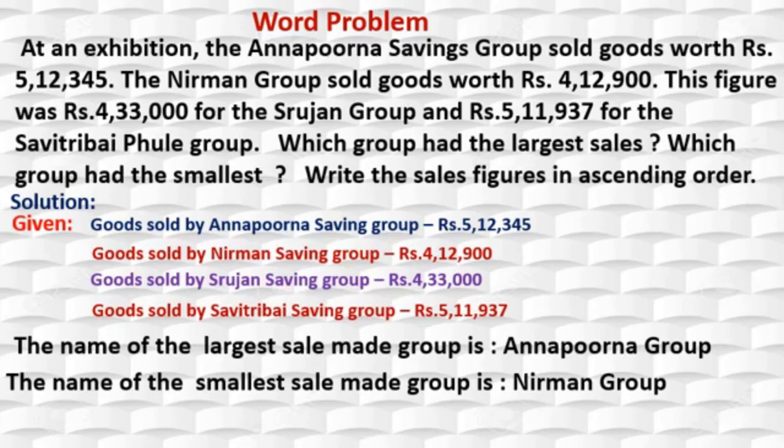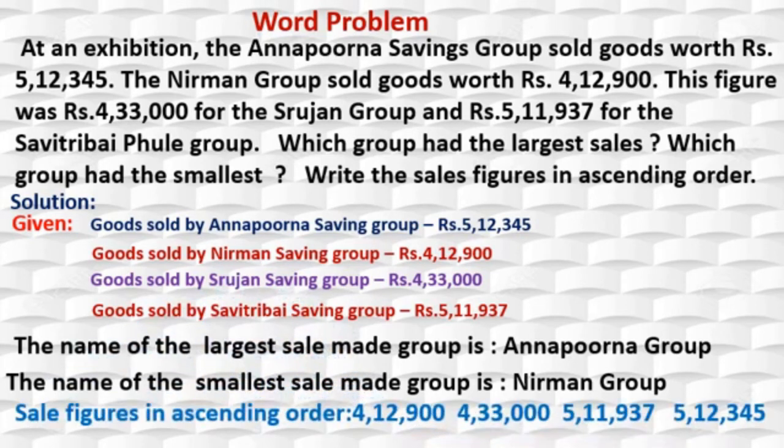Now, we have to write these figures in ascending order. Yes, students, you know that ascending means from smaller number to bigger one. First, we have to select the smaller, then a little bigger, then more bigger, then largest. Correct? Okay, we will write. See this.